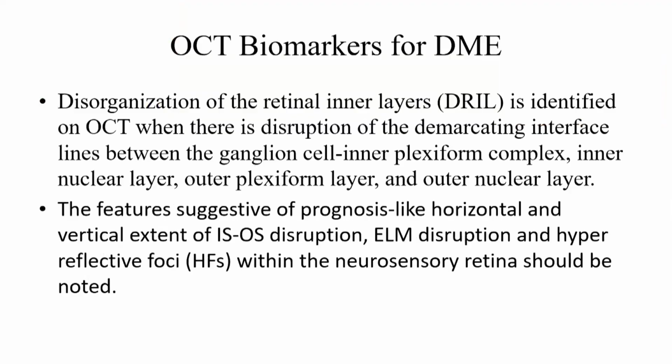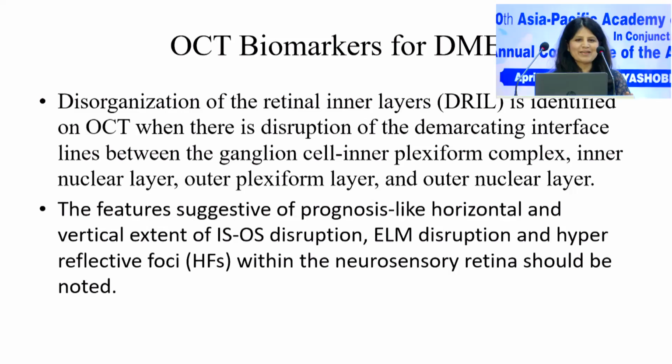OCT plays a very important role now, and the only reason many a time a person like me does an FFA is just to rule out ischemic macula. Otherwise, OCT is something that we really like to see, and every time that you are doing OCT, please look at the retinal layers and look for the ganglion cell complex, the inner nuclear, and the outer plexiform layer.